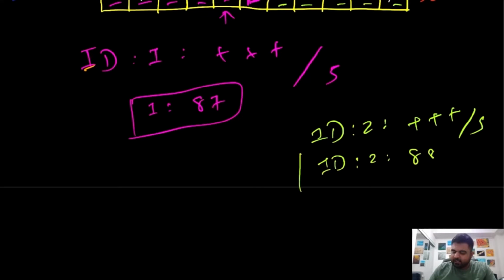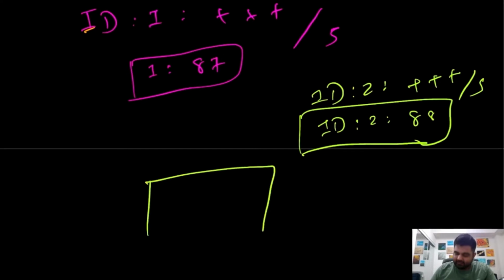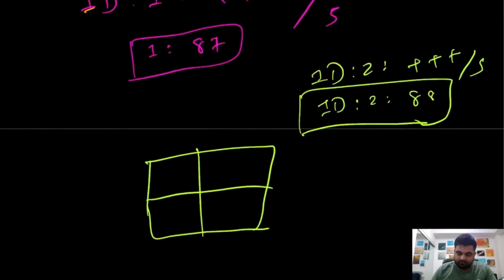Now since we have both of these answers stored, we will keep adding these values to a two-dimensional array, and we will simply return this at the end. So this would be 87, 88, and this would be our answer.